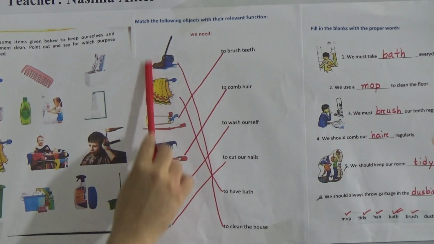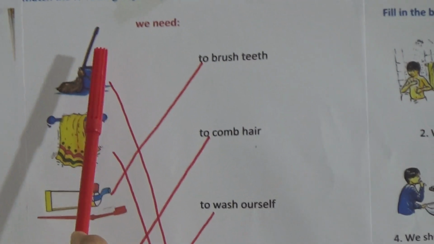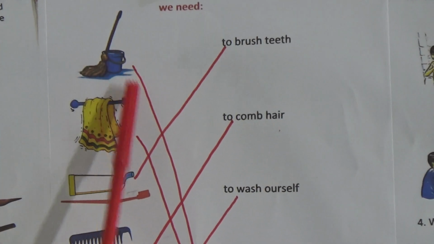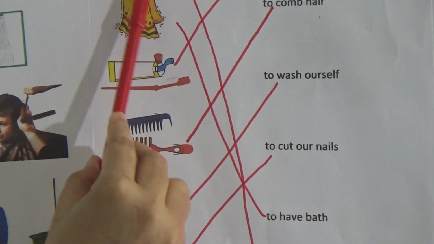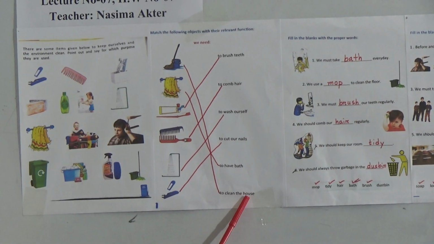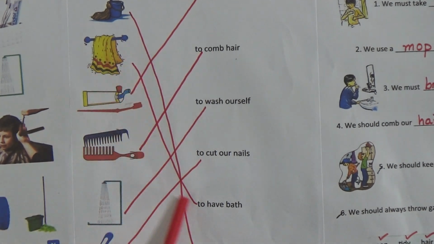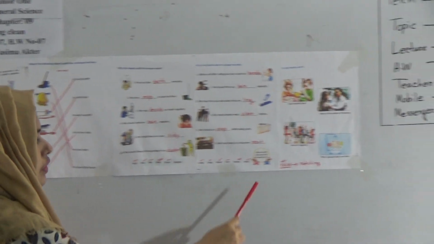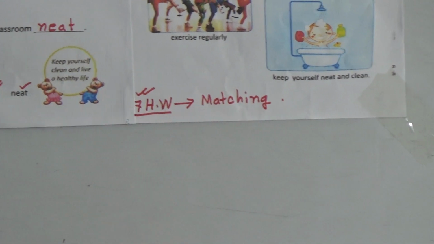But when you will do your SW, if you can't draw this picture, just only write the word and match with this word, like this is mop, write here mop, and match with to clean the house, and this is towel, write here towel, and match with to have bath. So dear student, I am repeat your SW. This is 7 number SW, and your SW will be matching.